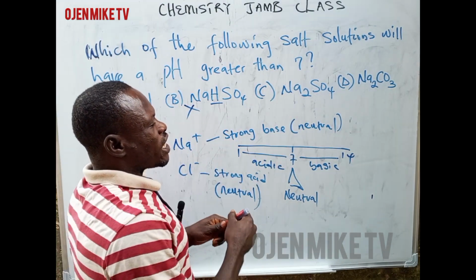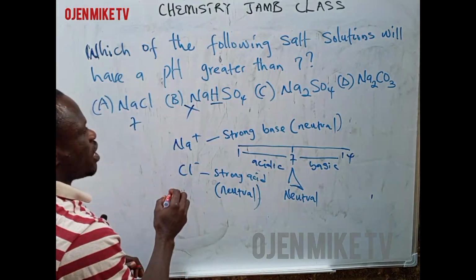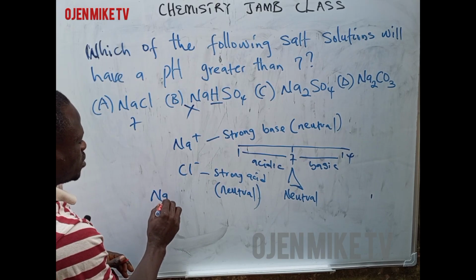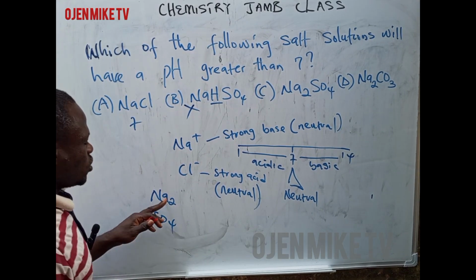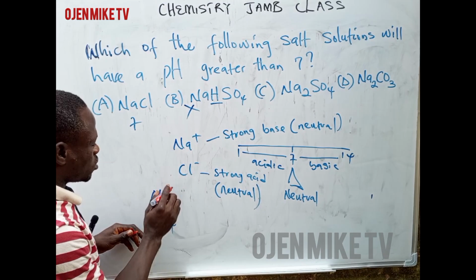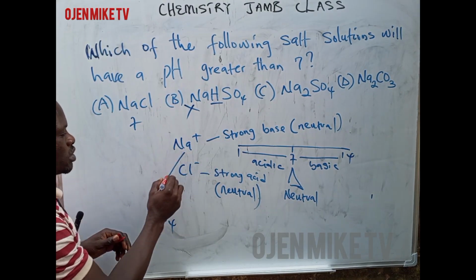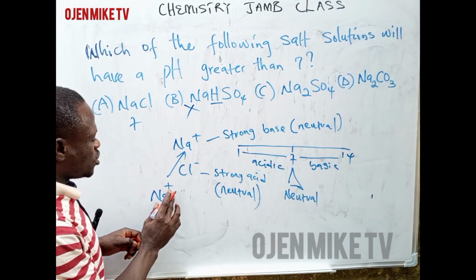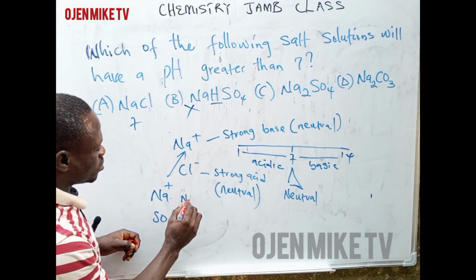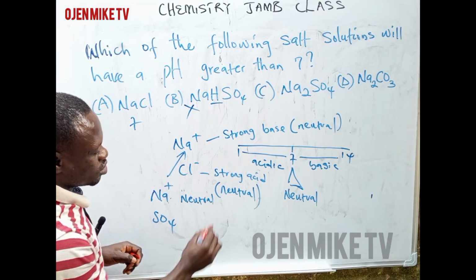Let's go to this one. If you split this one, we have Na2 and SO4. This Na here is coming from a strong base. Are you following? It means that this Na is neutral.